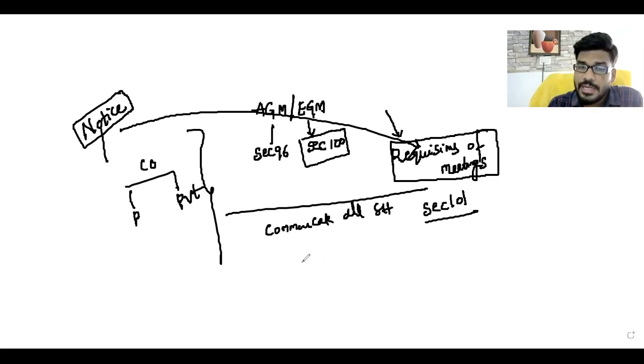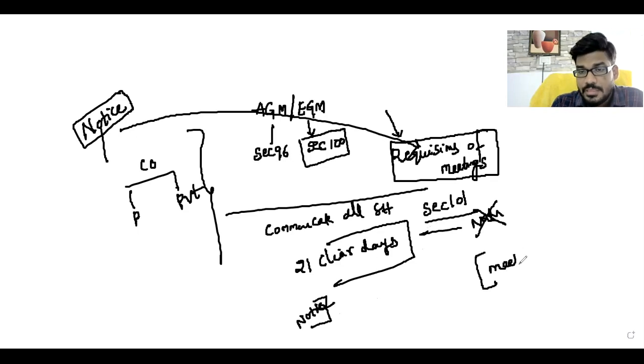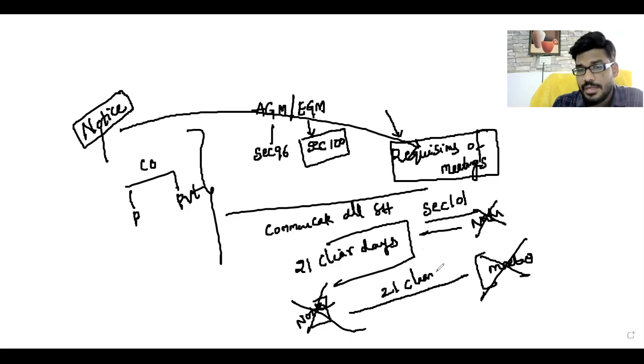When can they communicate? At least 21 clear days. Sir, what is the meaning of clear days? 21 clear days means national holidays are not counted. Also, the date of notice and the date of meeting are both excluded. Between these two, 21 clear days are required, and out of that, national holidays are excluded.